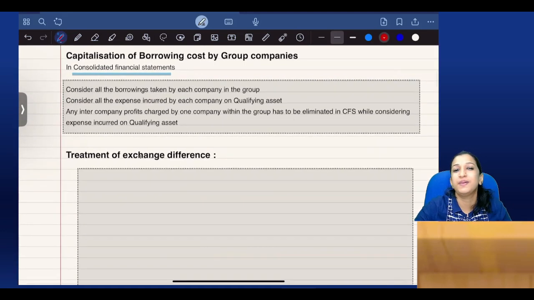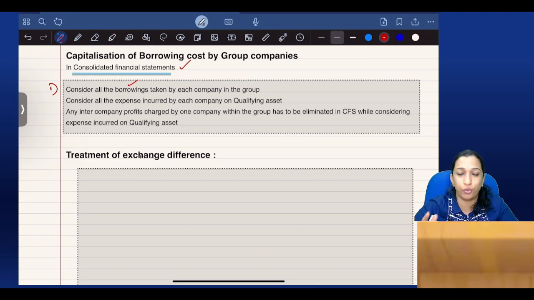Capitalization of borrowing cost by group companies. What are the provisions while preparing consolidated financial statements? Very easy. With the help of an example, we'll find out, but for the time being, the steps. Consider all borrowings taken by each company in the group, holding and subsidiary, all the companies.